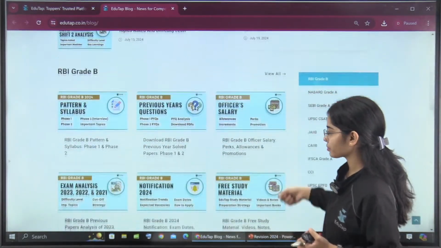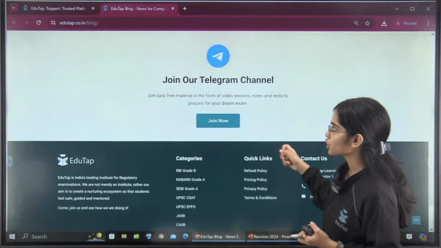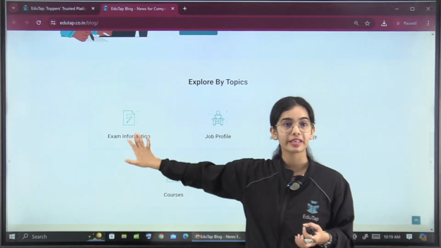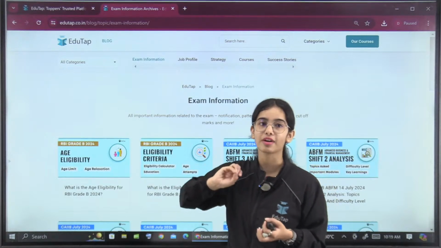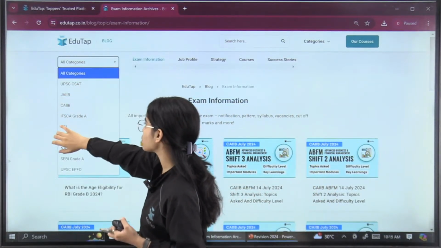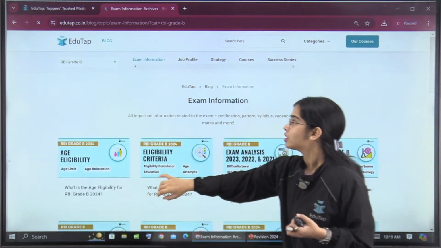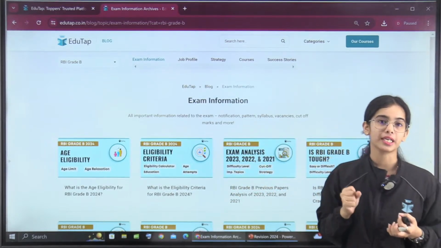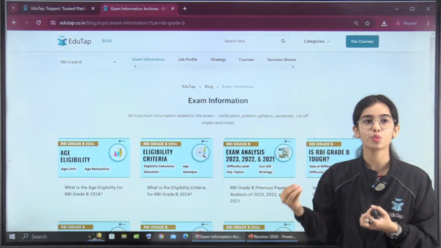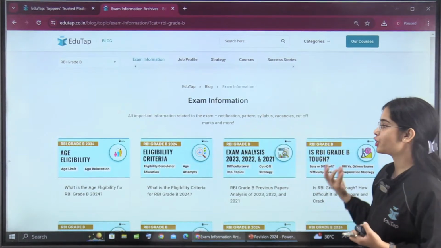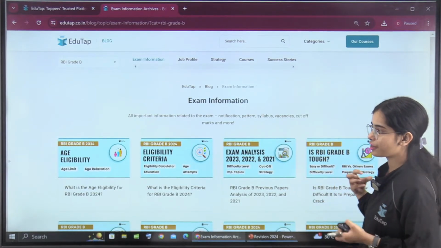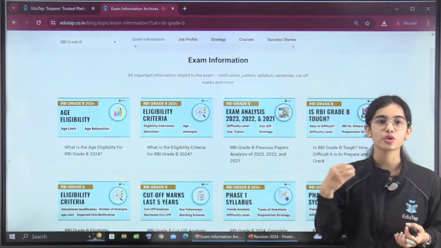If you go nearly to the end of the page, you can get the exam information regarding different examinations. You just have to click on it, and in all categories you can go to the RBI Grade B and get the information regarding the RBI Grade B. Whatever information you want regarding the examination, you can get from here. Different information is provided as per your requirement.